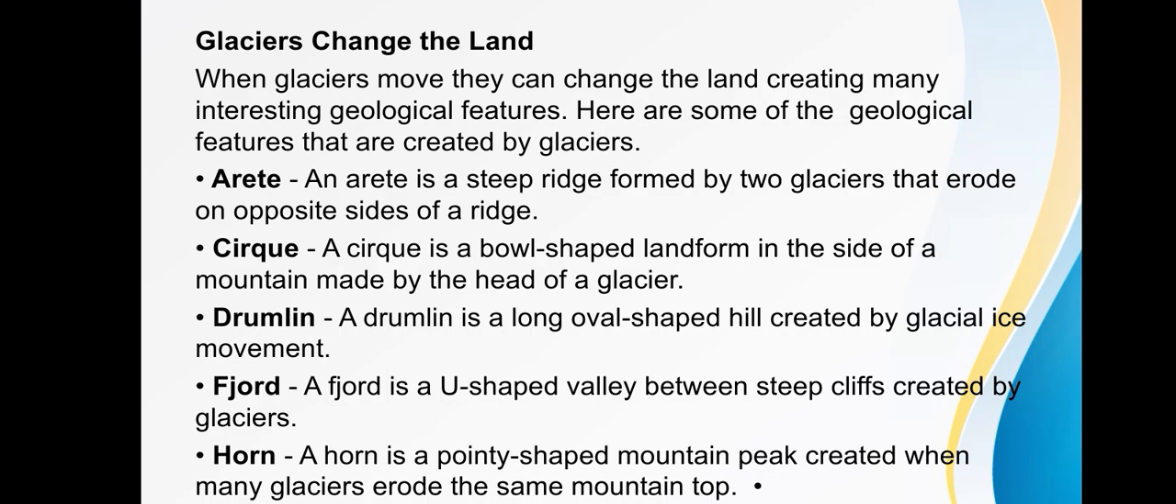So horn is a pointy-shaped mountain peak created when many glaciers erode the same mountain top. So horns are pointed peaks that are bounded on at least three sides by glaciers. They typically have flat faces that give them a somewhat pyramidal shape and sharp, distinct edges.